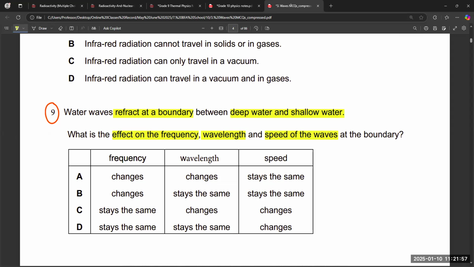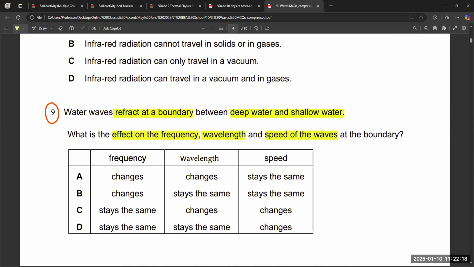Just like we discussed in the topic, frequency remains the same, and speed and wavelength, these two quantities, are going to change. The rest of the quantities remain the same.